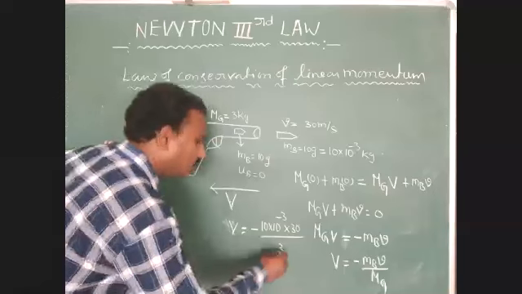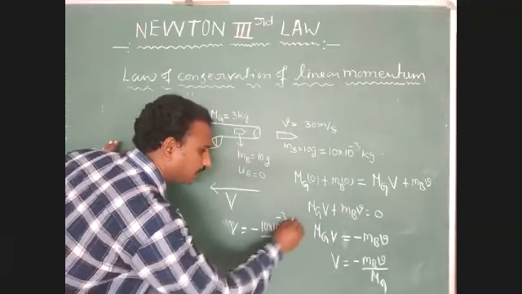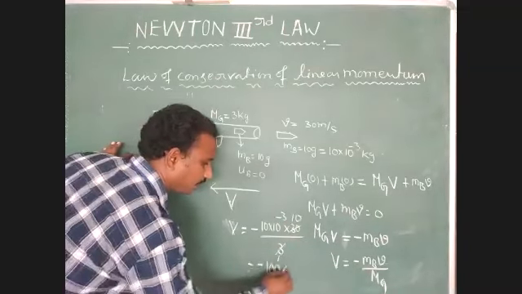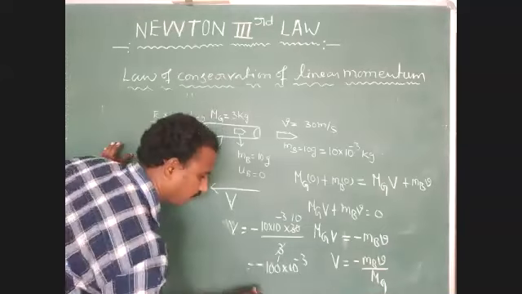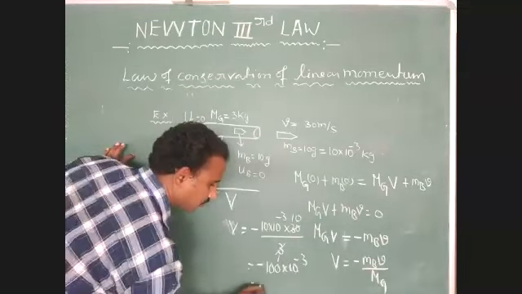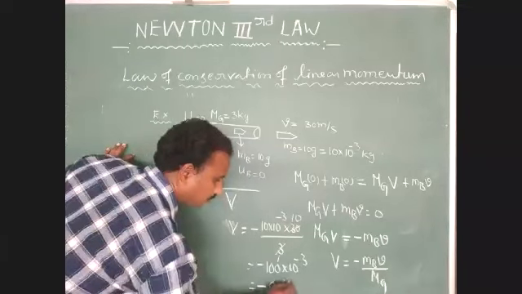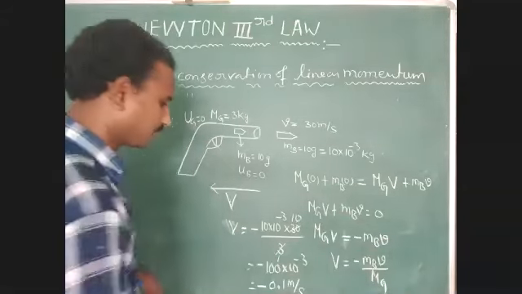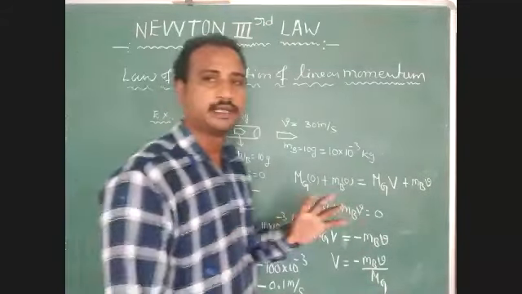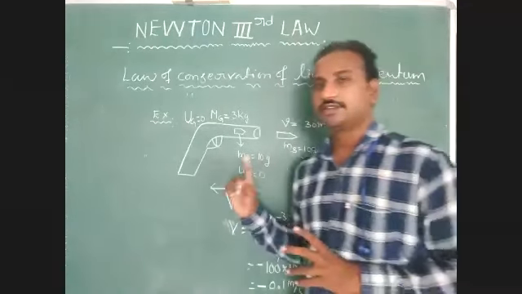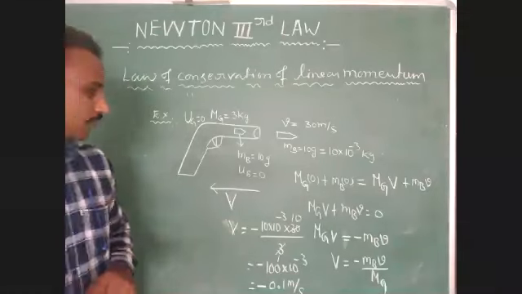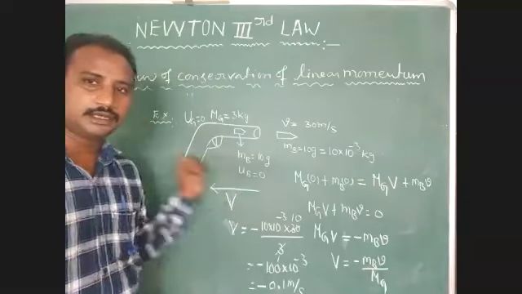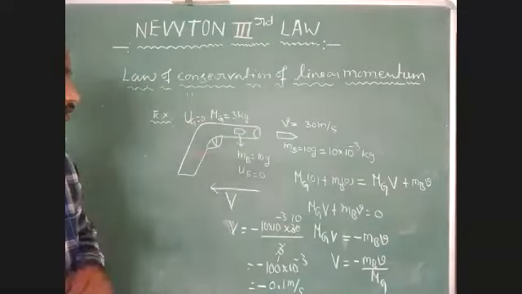Now we cancel 3 ones are 3, 3 tens are 30. 10 tens, how much? 100. So here 100 into 10 to the power of minus 3 is equal to minus 0.1 meter per second. This 0.1 meter per second represents the recoil velocity of the gun, but here the minus represents the opposite direction. Okay, note down this example problem.